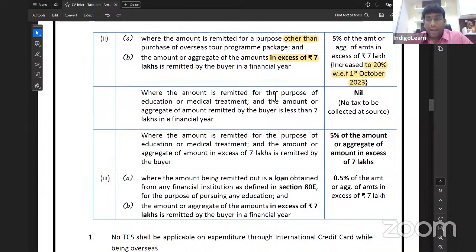Next. Amount is remitted for the purpose of education or medical treatment and it is less than 7 lakh in a financial year. Then the answer is nil, my dear friends. Next point, same story. Education and medical treatment and the amount is in excess of 7 lakh rupees. Then the answer is 5% of the amount or aggregate of amount in excess of 7 lakh. So in case of education or medical treatment, it is 5% in excess of 7 lakh.